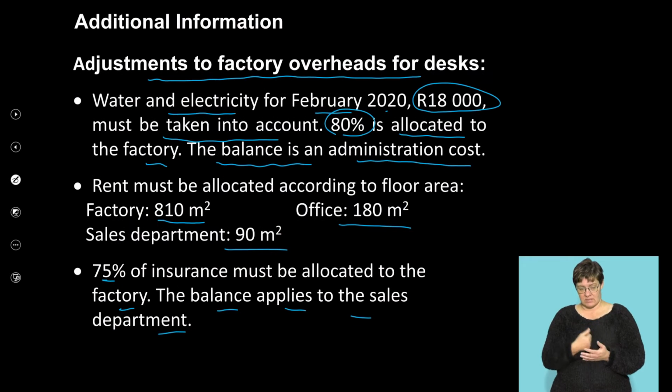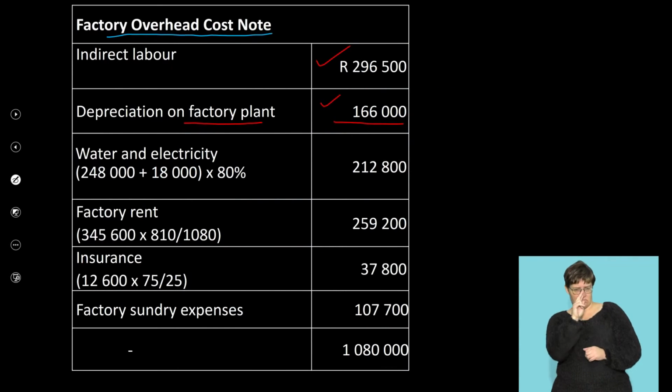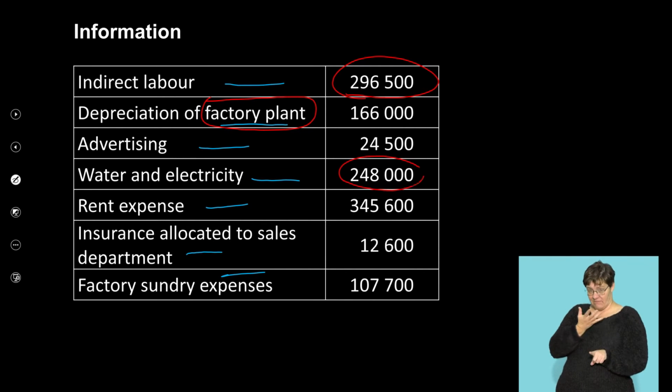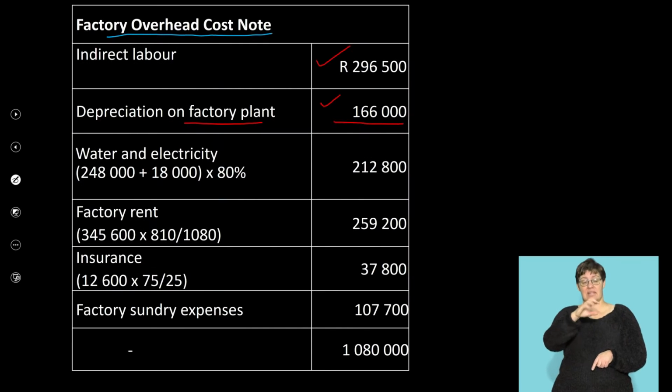Now we come to the first adjustment. We are told about the water and electricity. There's an amount of 18,000 Rand outstanding. So step number 1, look at your water and electricity. Firstly, pick up the amount from the given information, 248,000. So we start off with the 248,000 plus the 18,000.